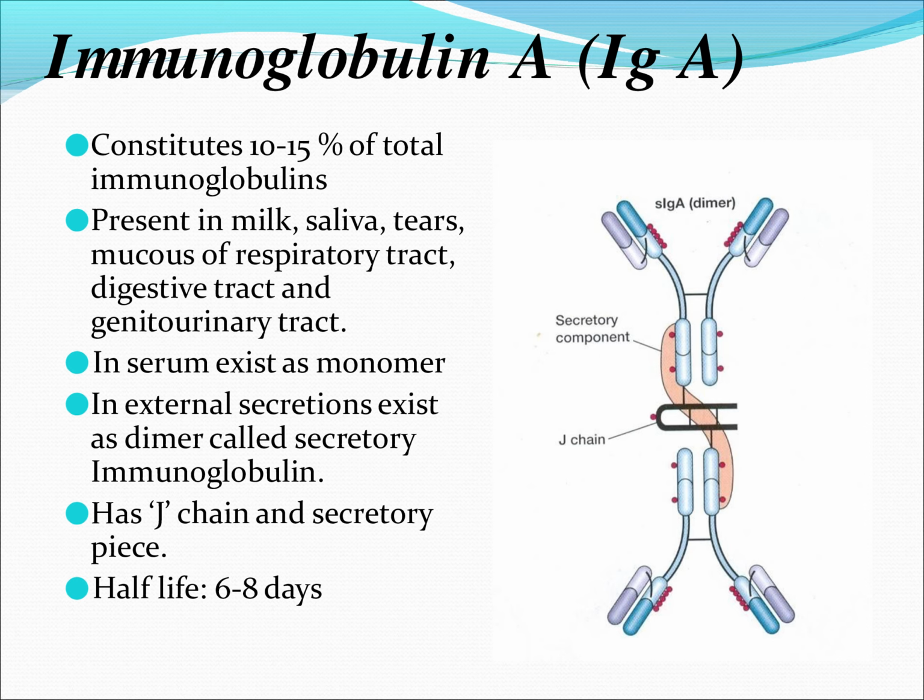Rather, small sites or regions on the Ig molecule act as an immunogen which generates immunity. These sites are called antigenic determinant sites.